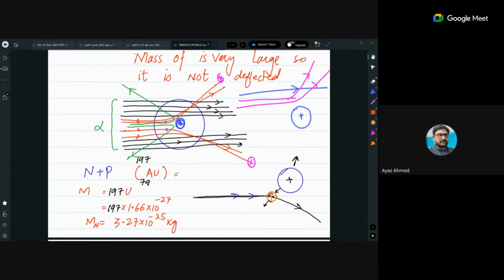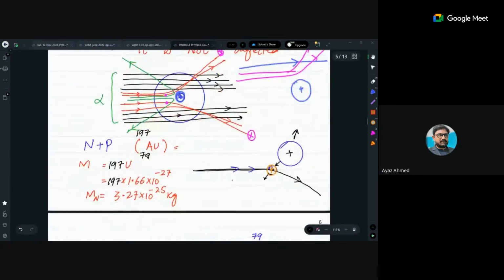Although it is very small, it is much more than that of alpha particles. You can roughly say that it is 200 times more massive than that of the alpha particle, because alpha particles have 4 u and it has almost 200 u, so 50 times almost. Got it?